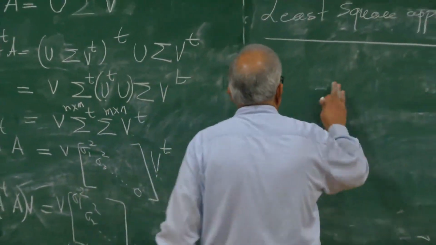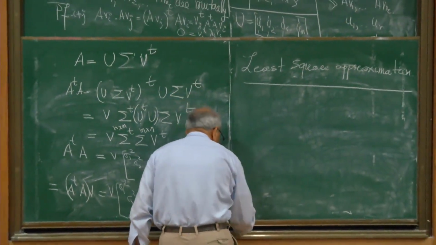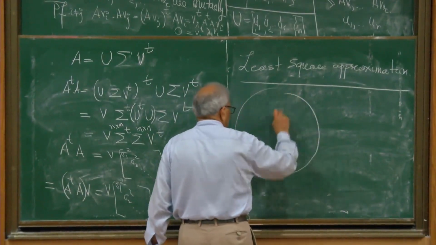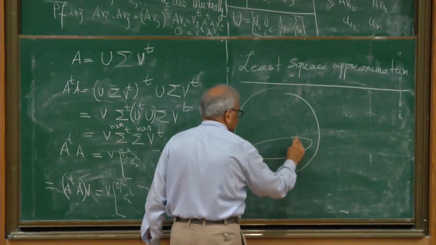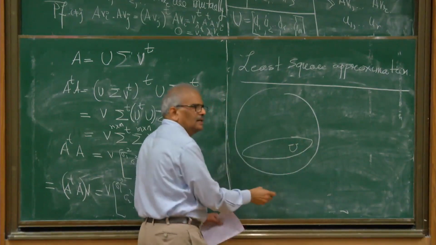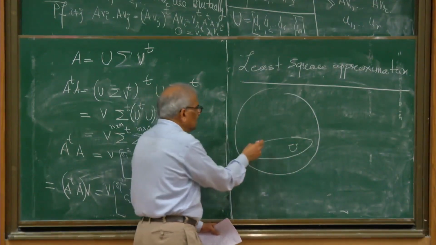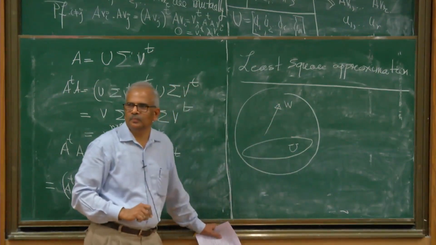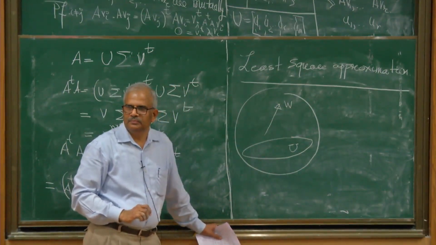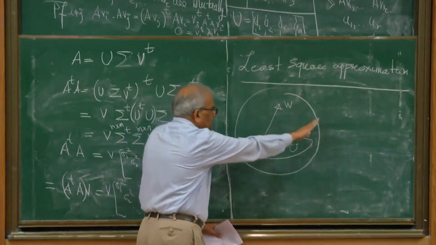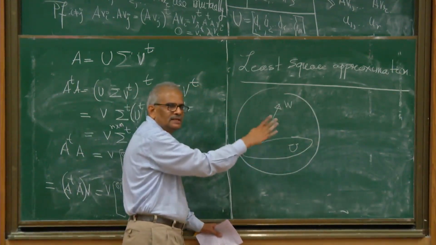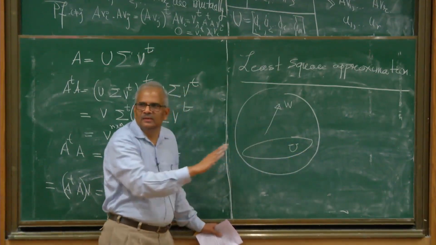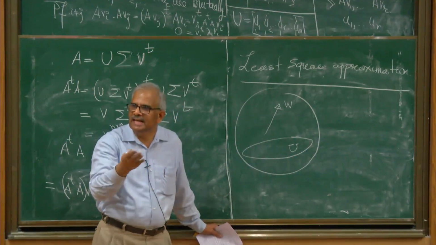The basic principle behind least square approximation is the following: I have my entire space Rn, and I have a subspace, and I have a vector W. This space could consist of, say, functions, sin x, cosine x, exponential, etc. And this could consist of the subspace of polynomials of degree n.